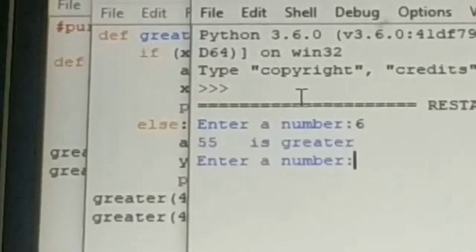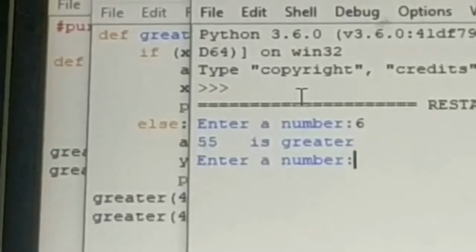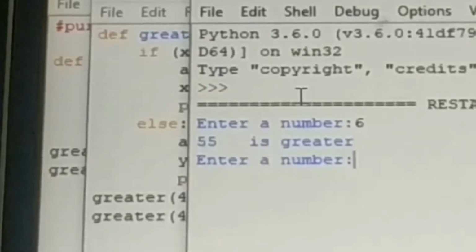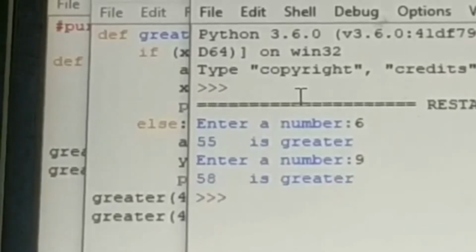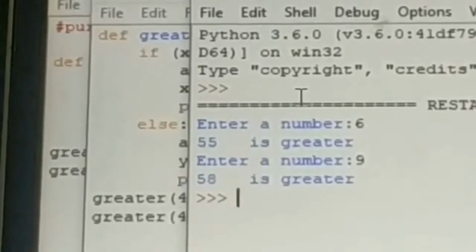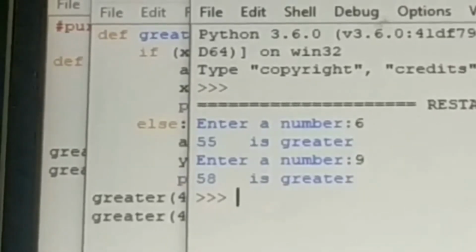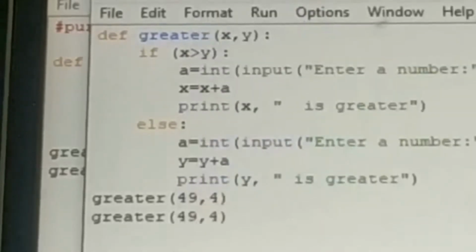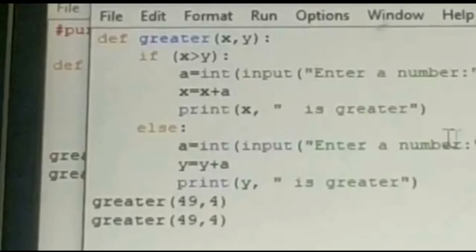Next time I call the function with the same arguments and enter the value 9, so now the greater value is 58. Both times it displays different output. The output is not the same. So here the function variables x and y are affected by some other memory variable a. So it is called an impure function.